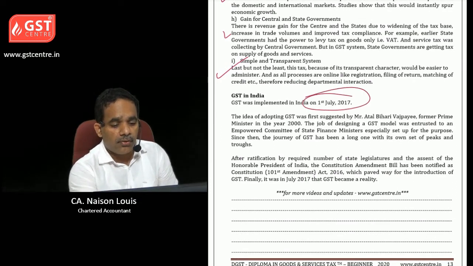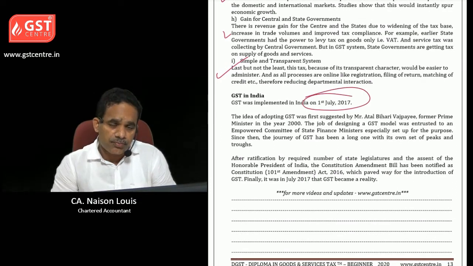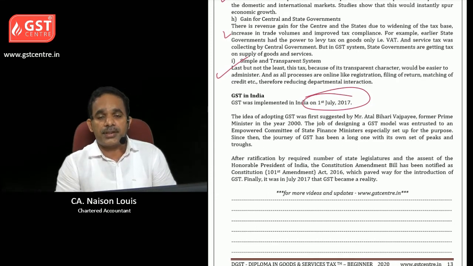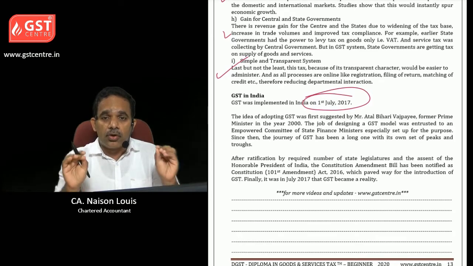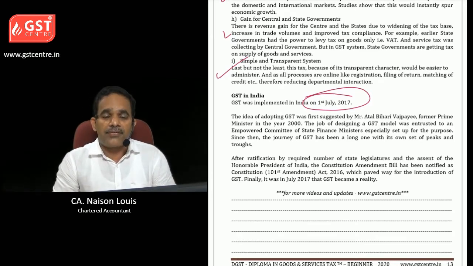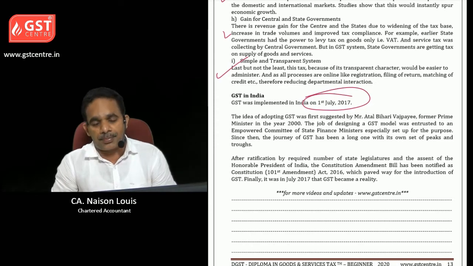It was on 1st July 2017 that GST was implemented. So it took almost 16 or 17 years to get it implemented in India. Anyway, this is the GST law we need to learn in detail, which we will learn in the upcoming chapters.